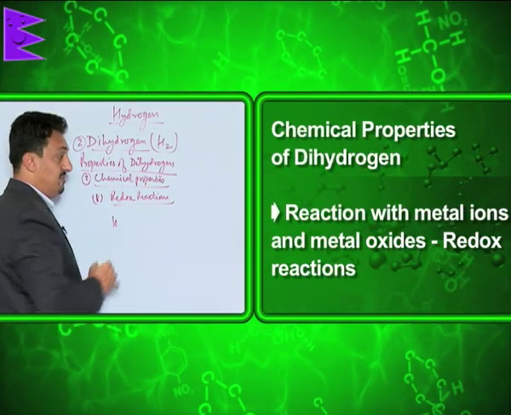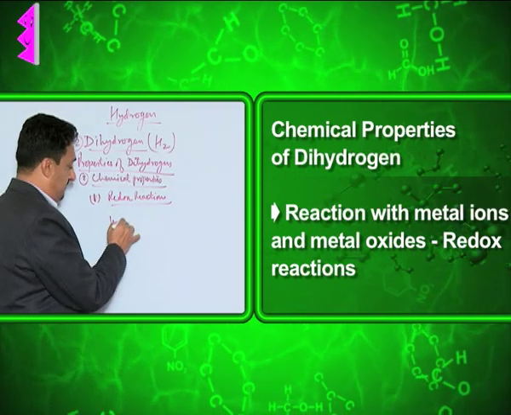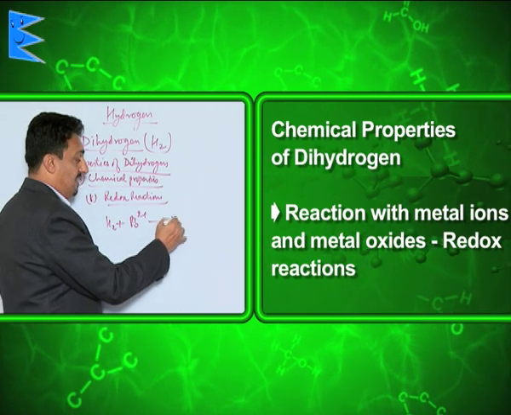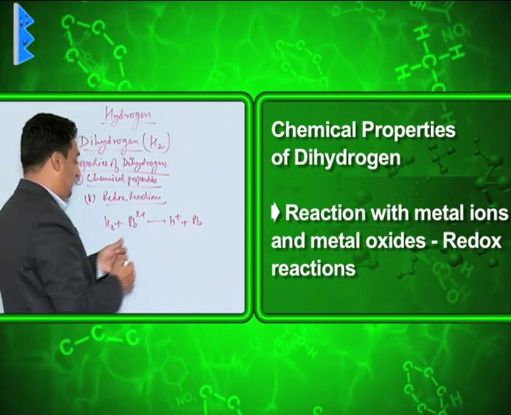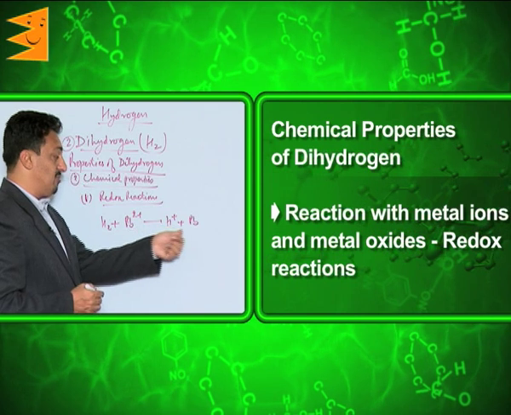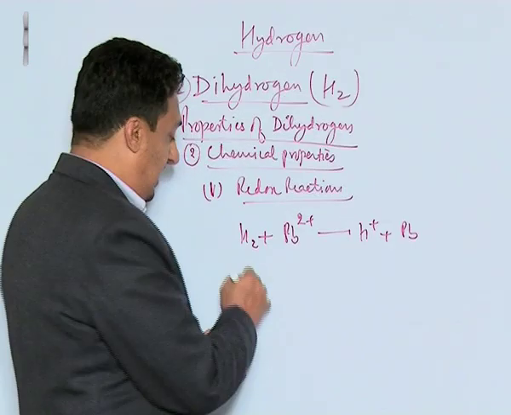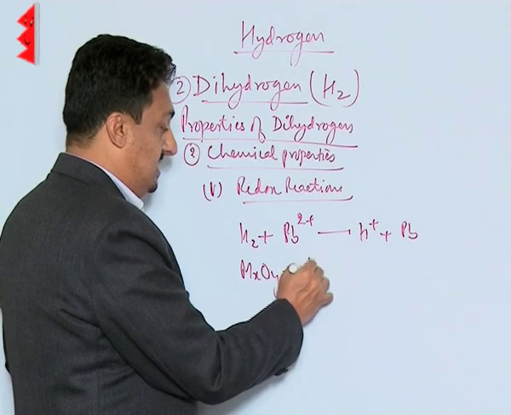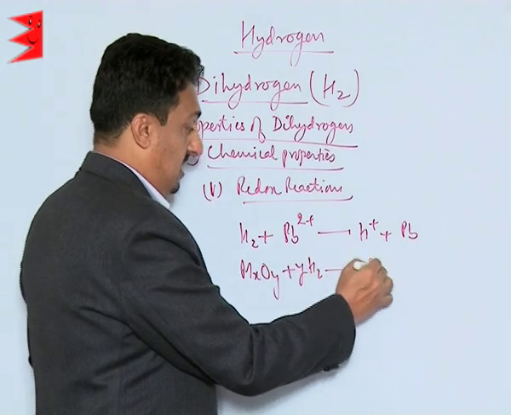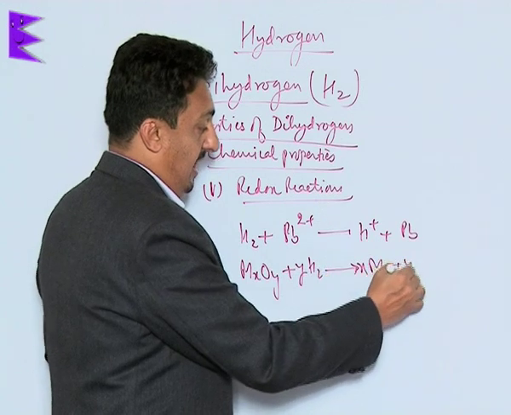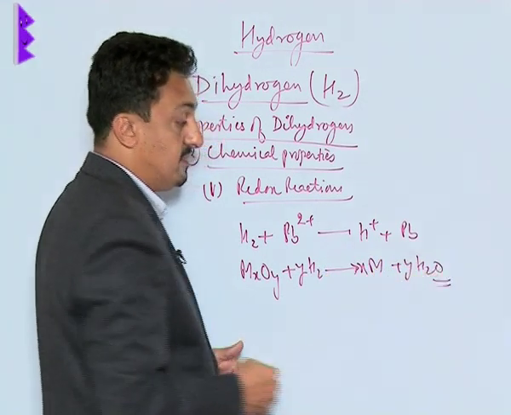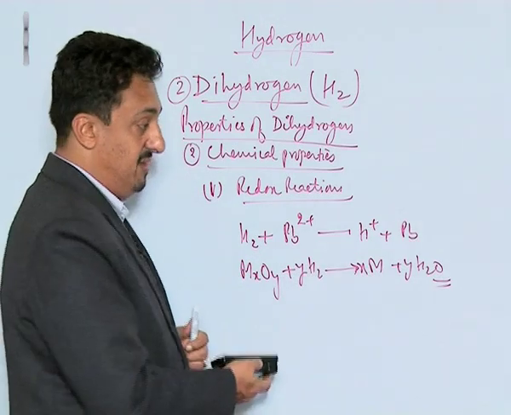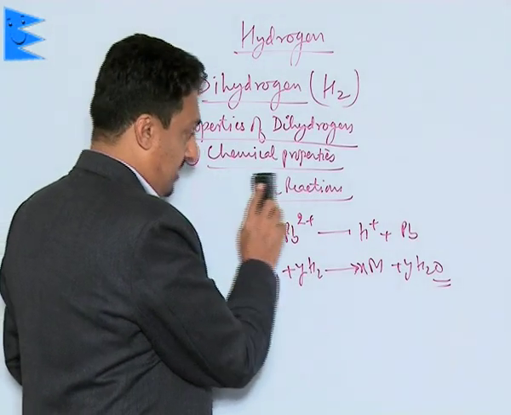See, hydrogen can easily reduce the metals which are lesser reactive than iron, and itself gets oxidized, like it reduces palladium 2 plus to palladium and itself gets oxidized. Even if we have any metal in the form of its oxide, yes, it can combine with them like this and can reduce them to metal and itself forms water. So in that way, it easily shows redox reactions with different metals which are less reactive than iron.